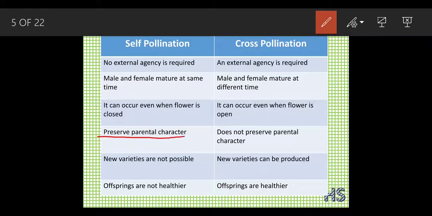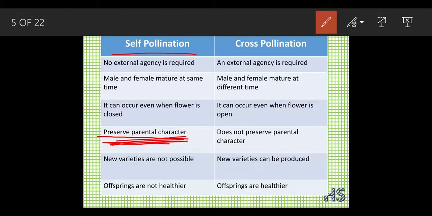Preserve the parental character. Preserve the parental character means, as in self pollination, male and female are born on the same plant. So when pollination occurs, the new flower will get the same characters. So it is going to preserve that parental character.